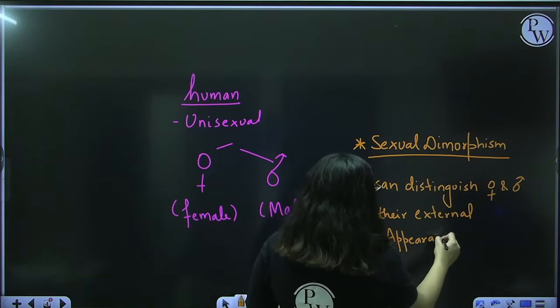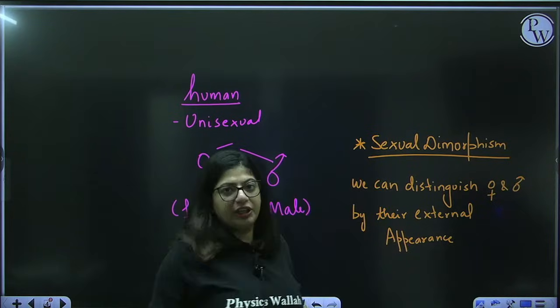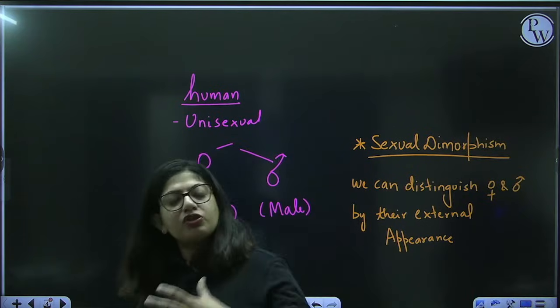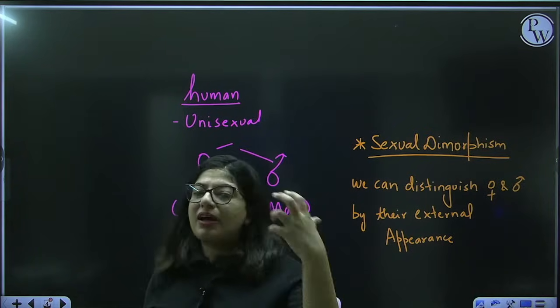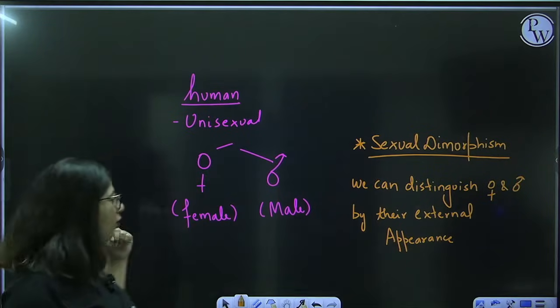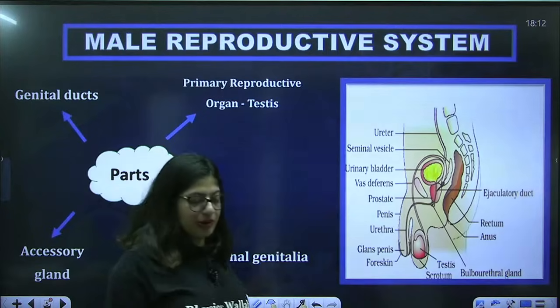Sexual means sexuality, di means two, morphism, morphology. Morphology means external character. You can distinguish a male from the female by just looking at their external appearances. Fine. So that's our property. Now, since we are going to start with the first one, that's the male reproductive system.